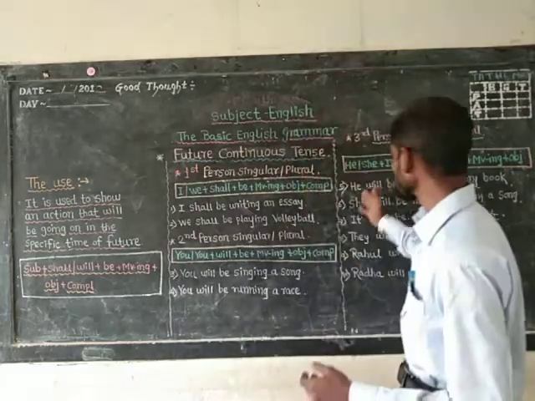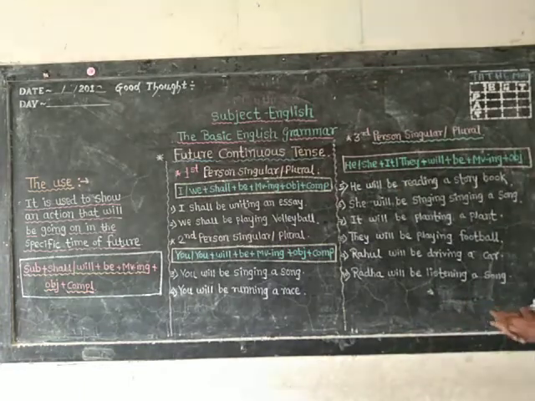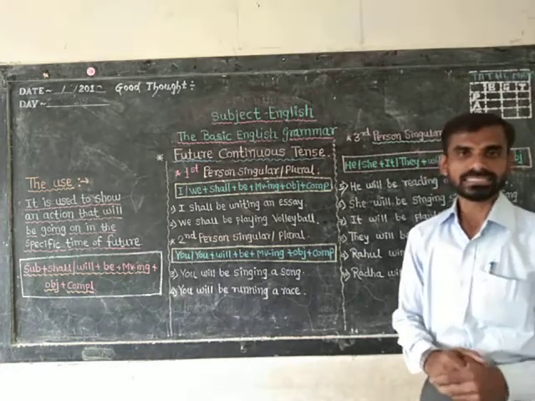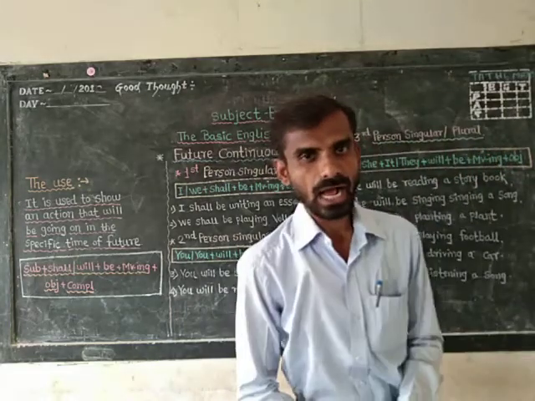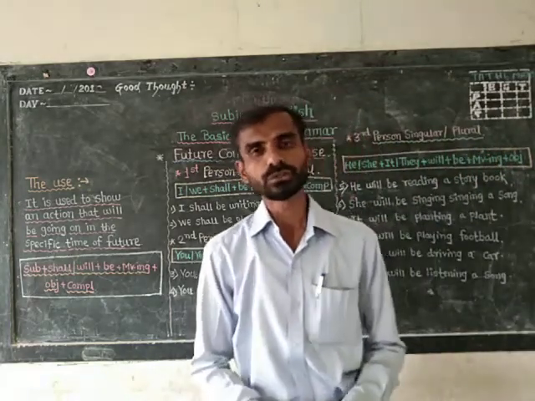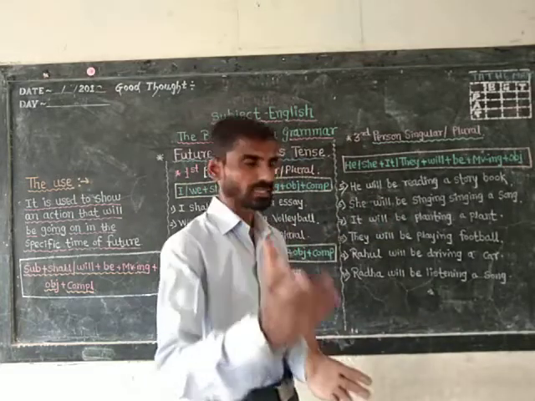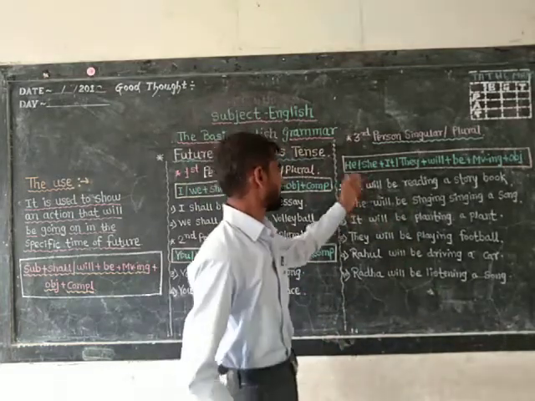Now let us talk about the third person singular and the plural cases. We know better he, she and it. These three subjects are known as third person singular. And how the formula of future continuous tense is applicable, let us check out.